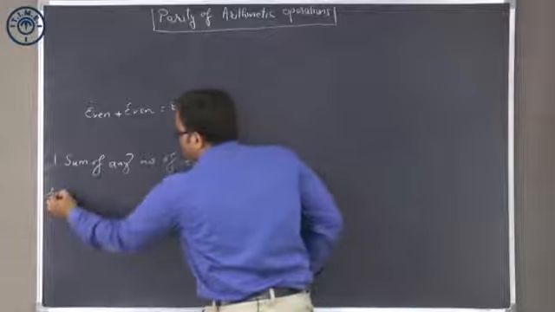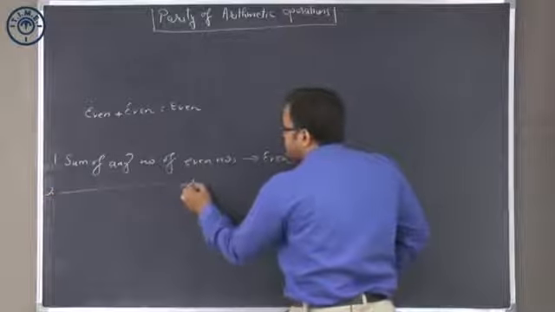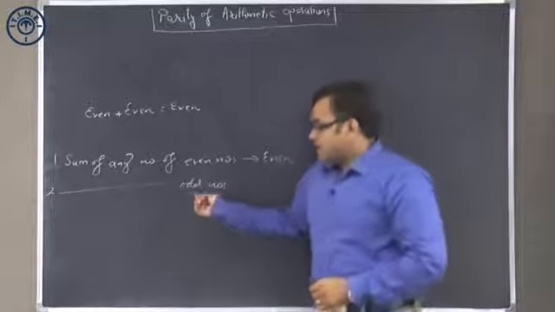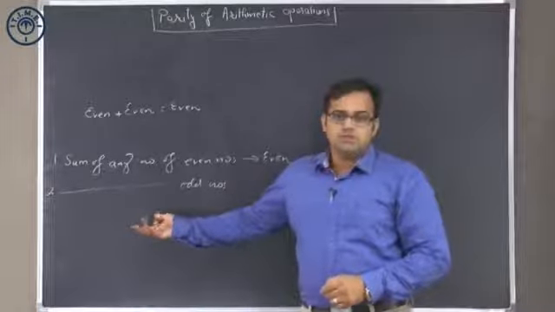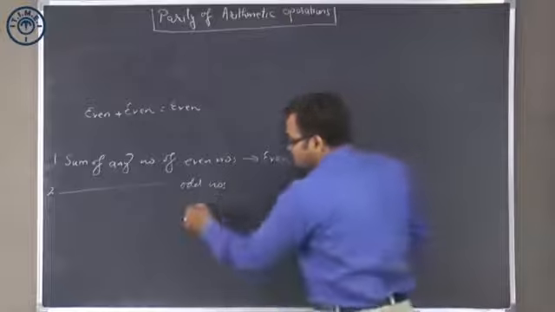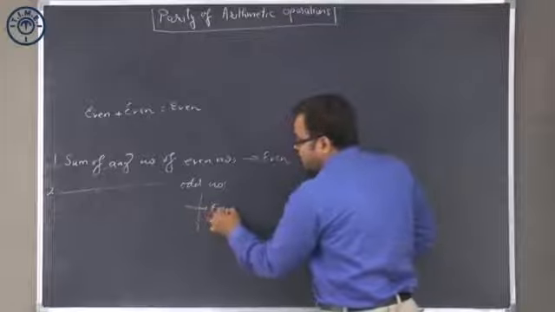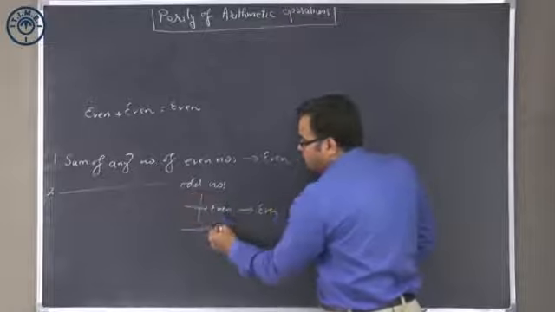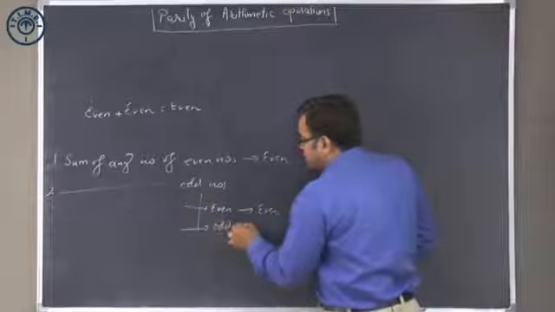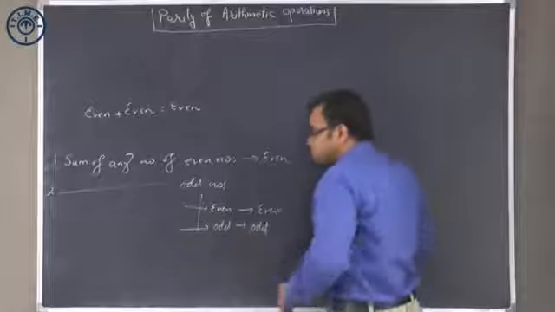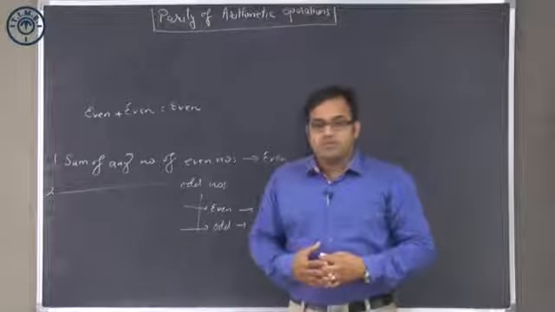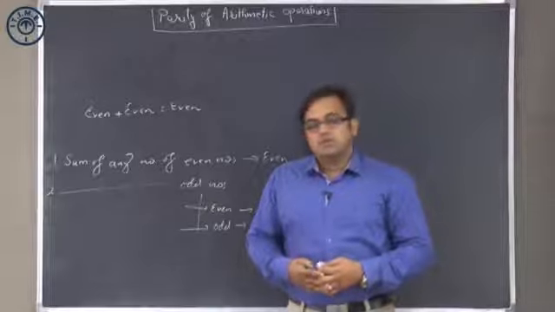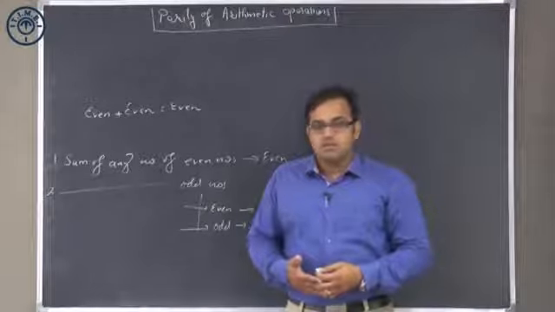As far as the sum of any number of odd numbers is concerned, there are two possibilities. In case I am adding an even number of odd numbers, that will be even. If the total number of odd numbers that we are looking at is odd, then the sum will be odd. So the sum of any number of even numbers is even, the sum of an odd number of odd numbers is odd, and the sum of an even number of odd numbers would be even.